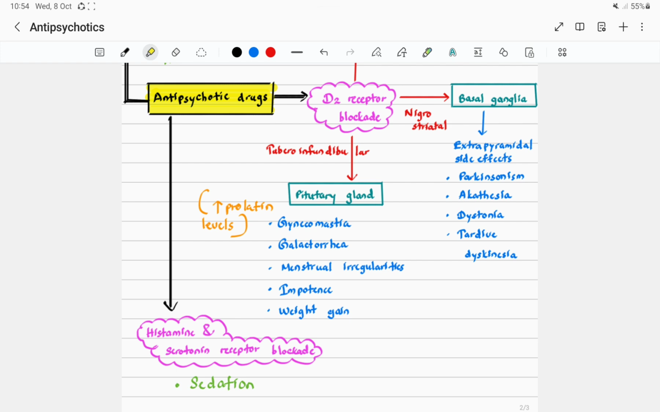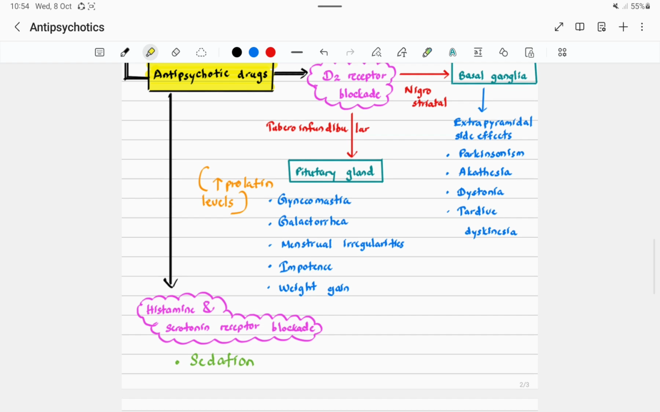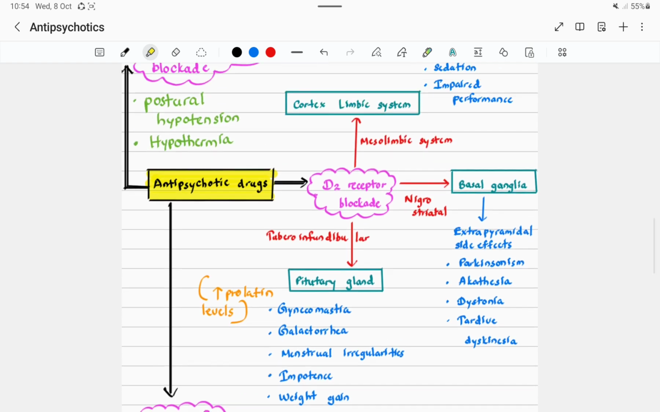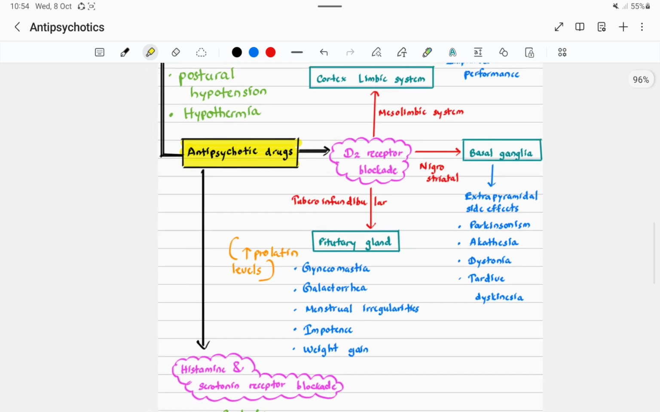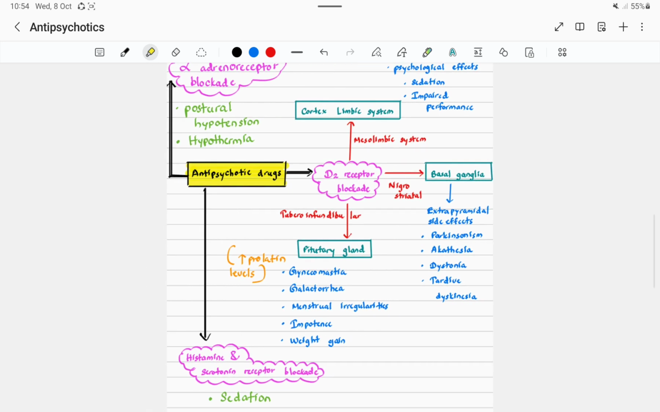So those are the side effects of antipsychotic drugs: the dry mouth, blurred vision, constipation, then postural hypotension, hypothermia, and sedation. And also there are other side effects, such as extrapyramidal side effects like Parkinsonism, akathisia, dystonia, tardive dyskinesia, and the endocrine side effects like gynecomastia, galactorrhea, menstrual irregularities, impotence, and weight gain.